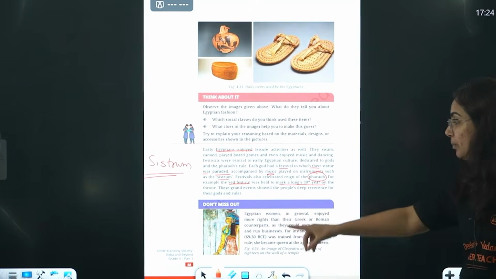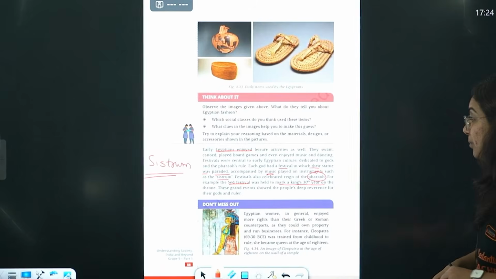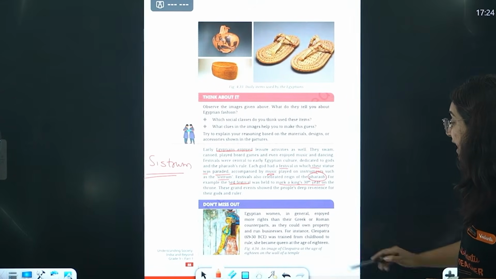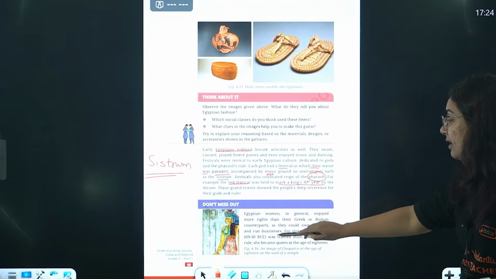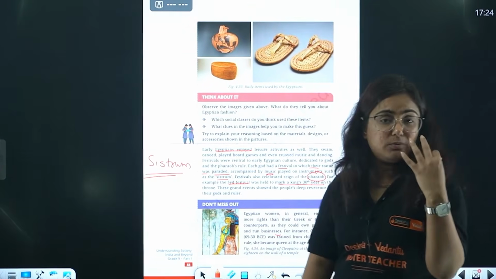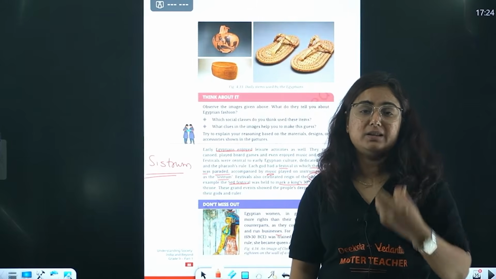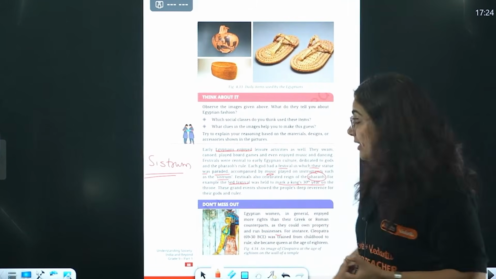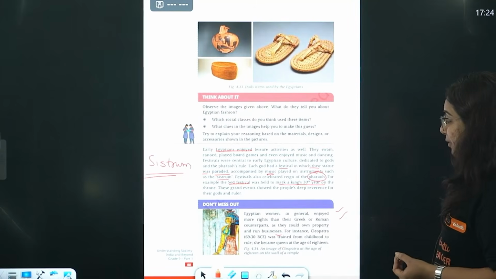Don't miss this. Egyptian women in general enjoyed more rights than their Greek or Roman counterparts as they could own property and run businesses too. See, women who are not treated well in society, not equal or egalitarian, were actually more powerful at some times.